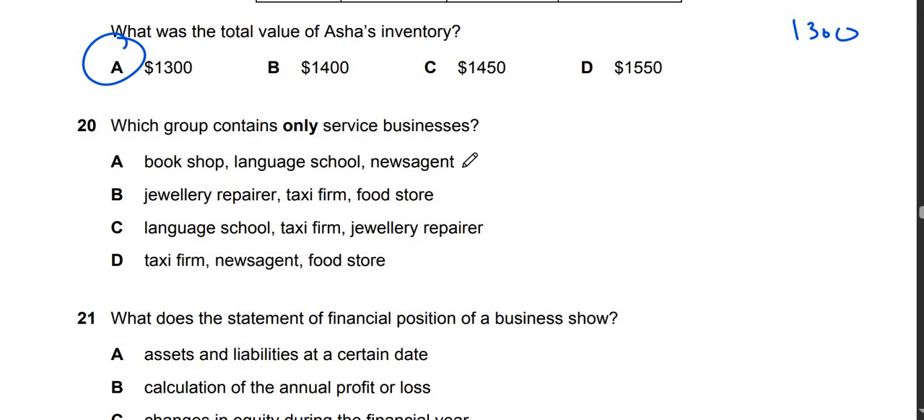Okay. Question 20. Which group contains only service businesses? Alright. So the service industry comprises firms providing services to customers. They do not trade in goods at all. So language school, taxi firms, jewelry repairs are all service businesses.